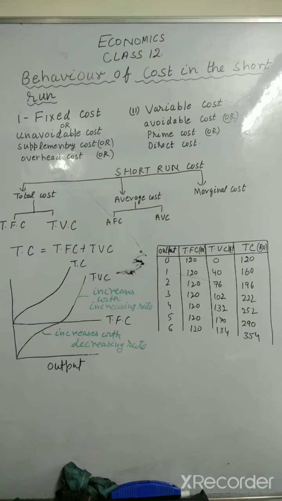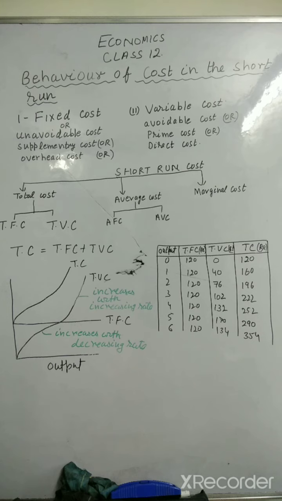In a similar way, the total fixed cost refers to the total cost incurred by the firm on the use of all fixed factors. Whatever fixed factors the firm is using, whatever expenditure is done on that, that is called total fixed cost. And in a similar way, total expenditure incurred on variable factors is called total variable cost.